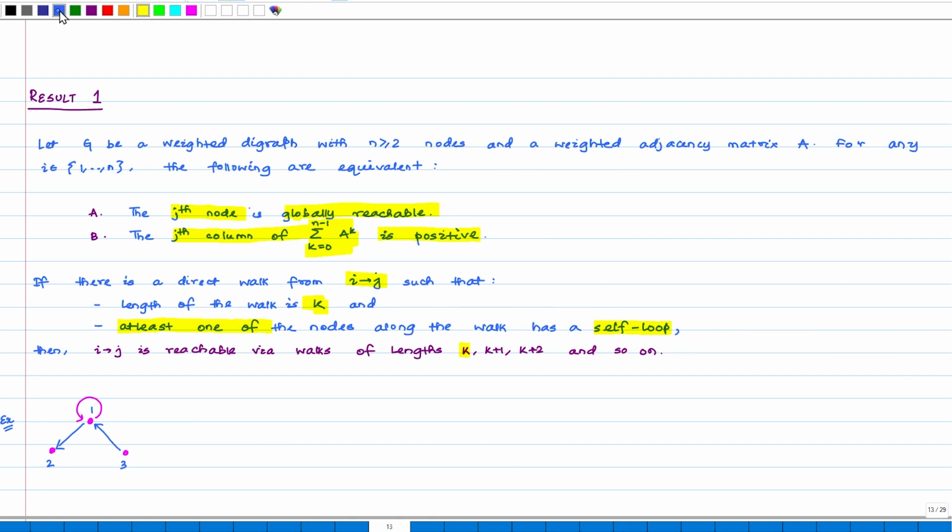Let us quickly see an example of it. Suppose we look at this digraph, we see that the node 2 is globally reachable.